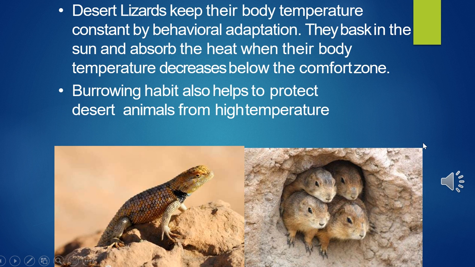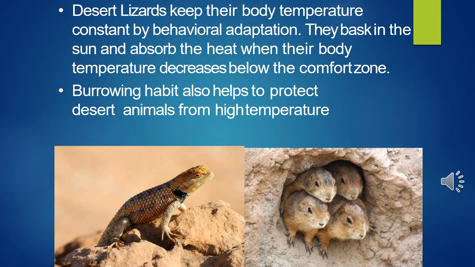This slide is about behavioral adaptations in desert lizards. Some organisms show behavioral adaptations to cope with a variation in their environment. Desert lizards lack the physiological ability that mammals have to deal with a high temperature. They keep their body temperature fairly constant by behavioral means.